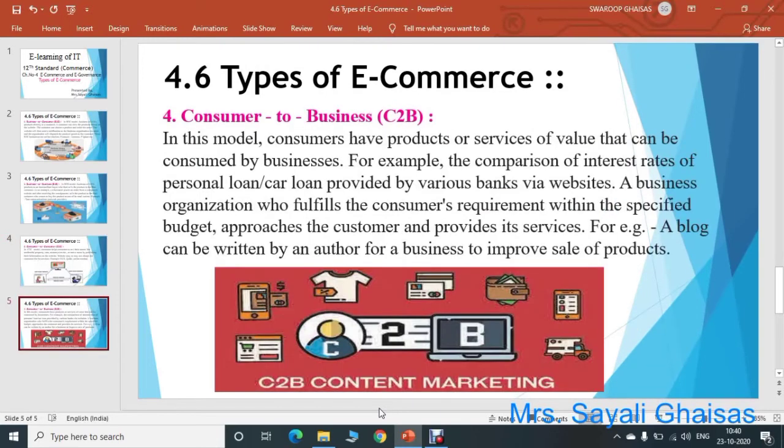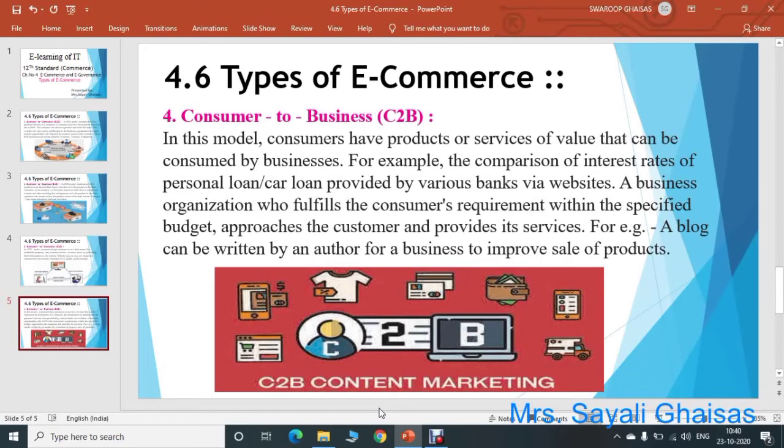Next one is consumer to business. In this model, consumers have products or services of value that can be consumed by businesses. That is, here customers have some services or products that may be useful for businesses, that have value for businesses.